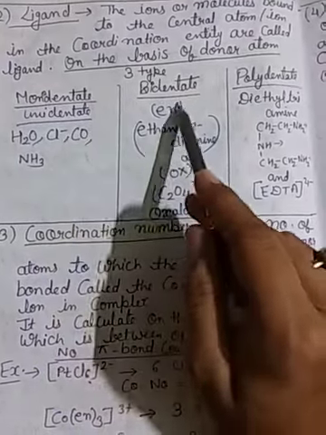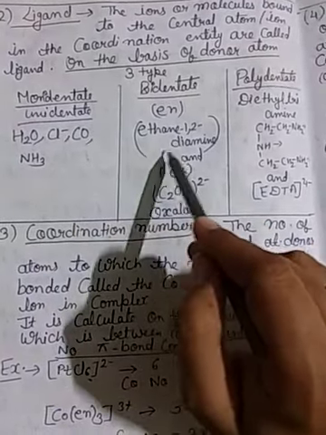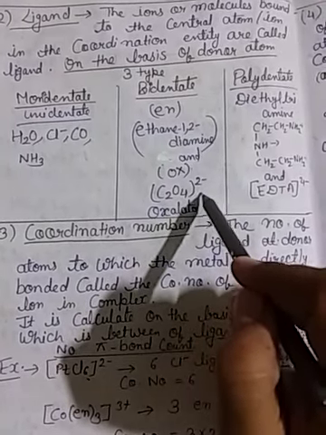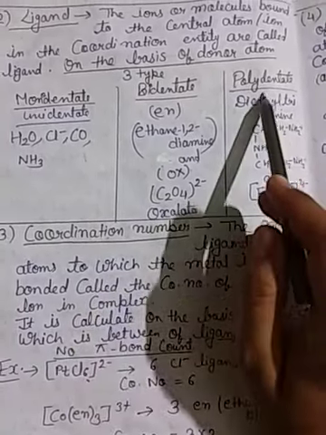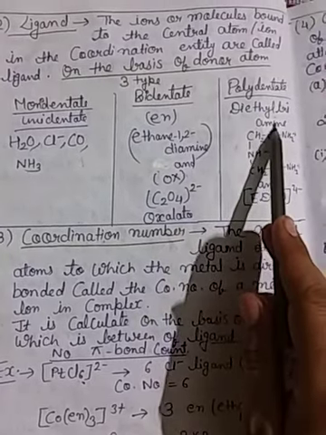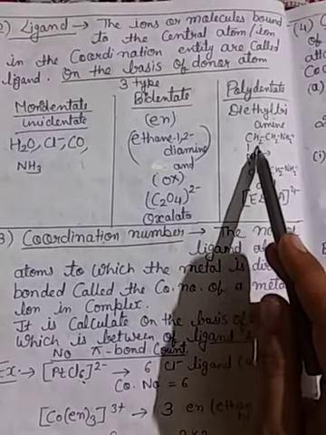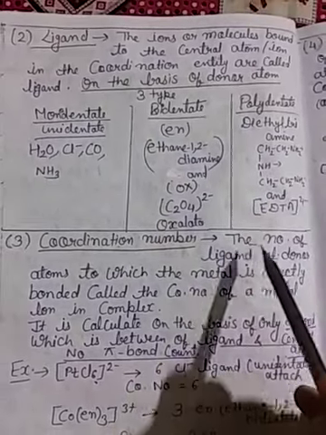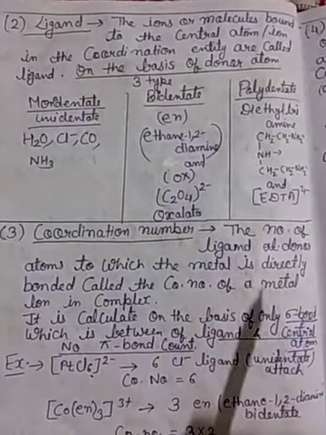Monodentate, bidentate, like en, ethane-1,2-diamine, or ox, C2O4 2-, oxalate ion. Polydentate, like diethylenetriamine, CH2CH2NH2 NH CH2CH2NH2, or EDTA 4-.